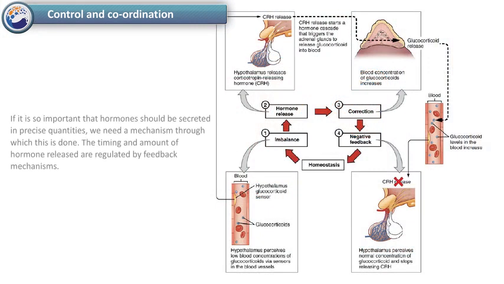If it is so important that hormones should be secreted in precise quantities, we need a mechanism through which this is done. The timing and amount of hormone released are regulated by feedback mechanisms. For example, if the sugar levels in blood rise, they are detected by the cells of the pancreas which respond by producing more insulin. As the blood sugar level falls, insulin secretion is reduced.